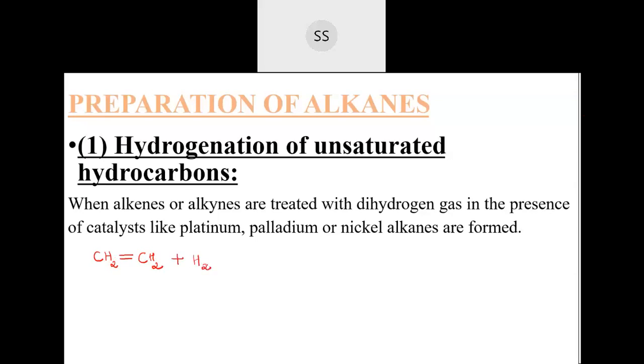When you are adding hydrogen to this unsaturated hydrocarbon in the presence of catalyst, that is either nickel, platinum, or palladium. These are the symbols. For nickel, you can write Ni. Platinum is written as Pt and palladium is Pd. These are the catalysts we are taking. Any one can be used. It's not compulsory that all three have to be added.